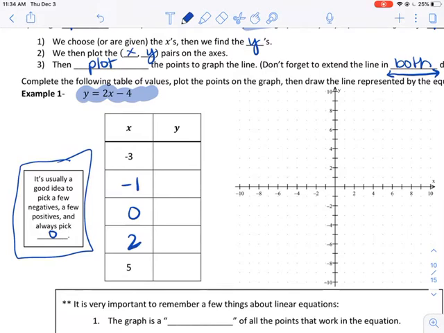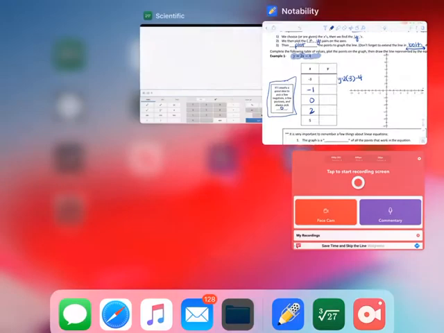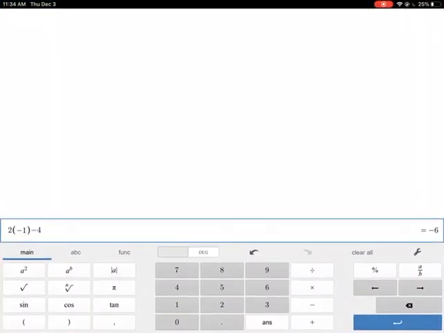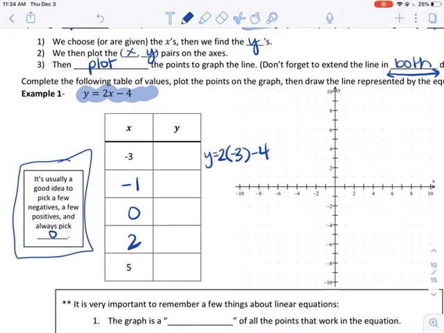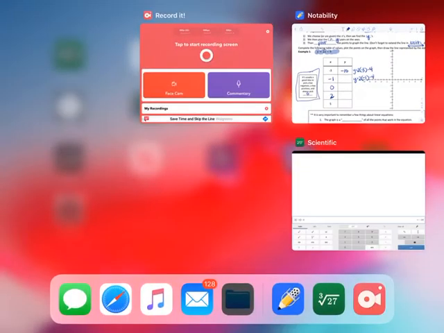For the first couple, it might be nice to just write the equation to help you out. Y equals 2 times, what was our x? -3 minus 4. Okay, I'm going to go ahead and plug that into my calculator. 2 times -3 minus 4 is -10. Then for this one, my equation was y equals 2x minus 4, so I'm going to put 2 times -1 minus 4. It helps if you always put parentheses in, that way it makes sure that it multiplies, and then I'm going to go ahead and put that in here.